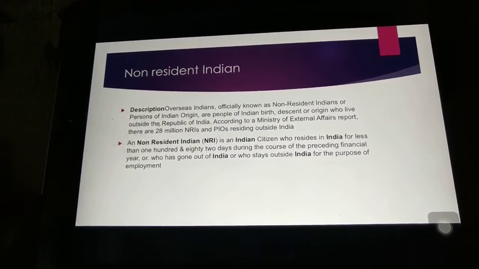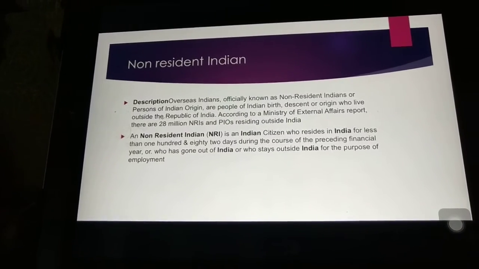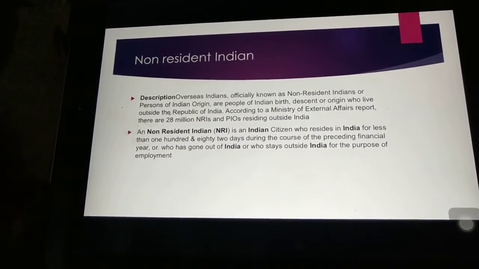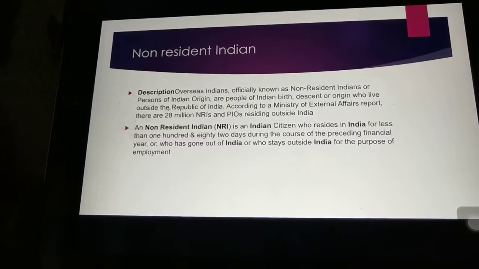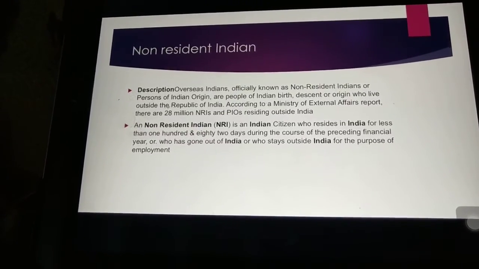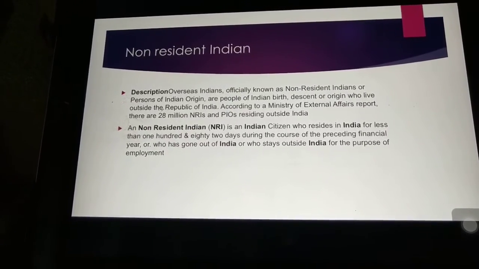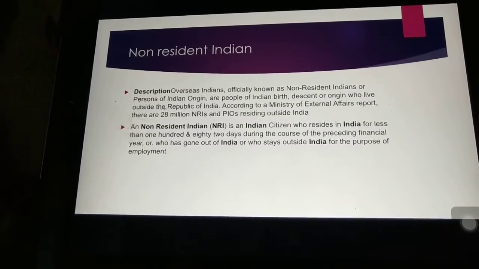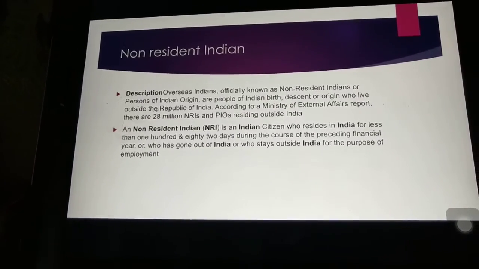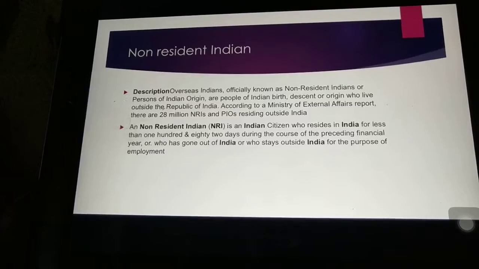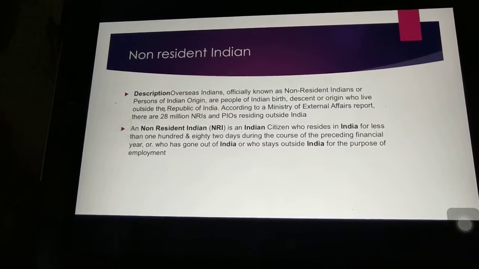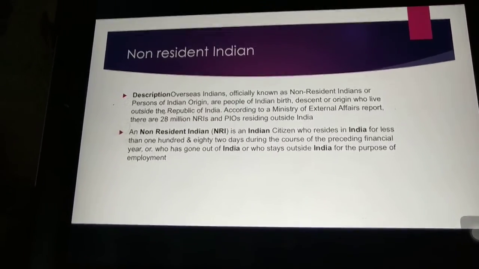According to the Ministry of External Affairs report, about 28 million NRIs and PIOs reside outside India. A non-resident is an Indian citizen who resided in India for less than 182 days during the course of the present financial year, or who went out of India and stayed outside India for the purpose of employment.